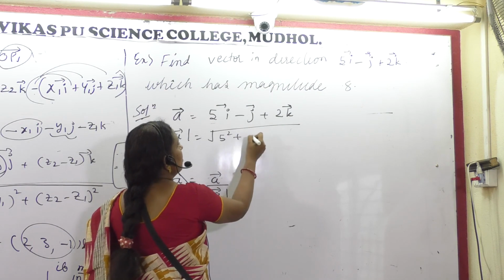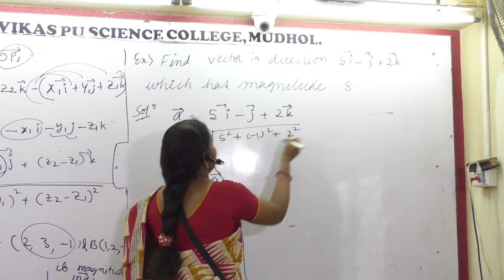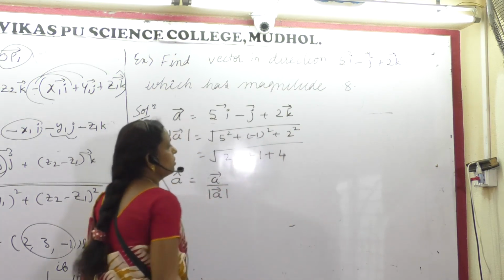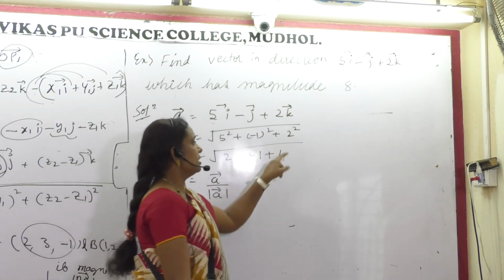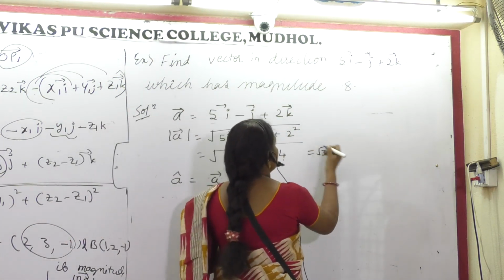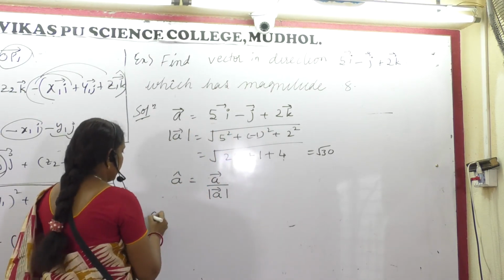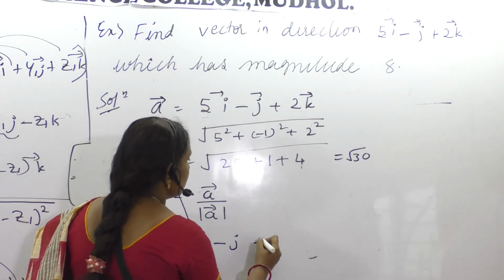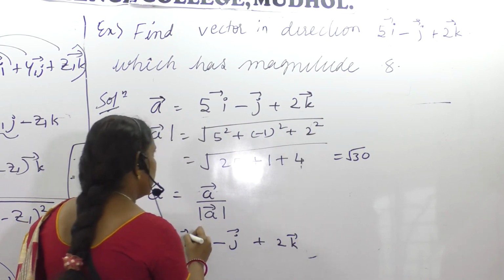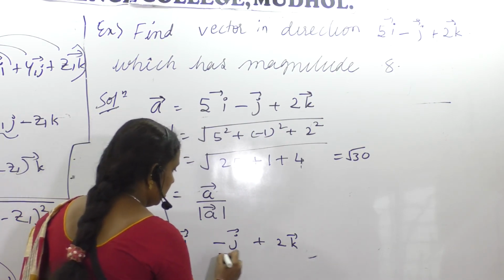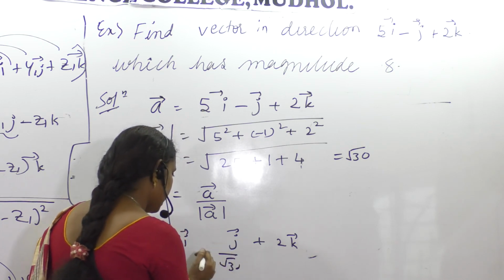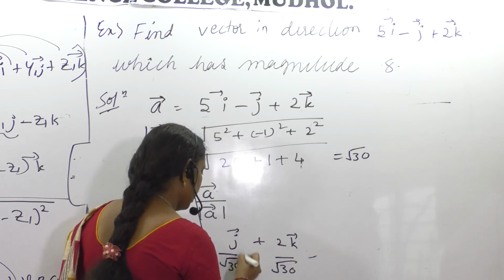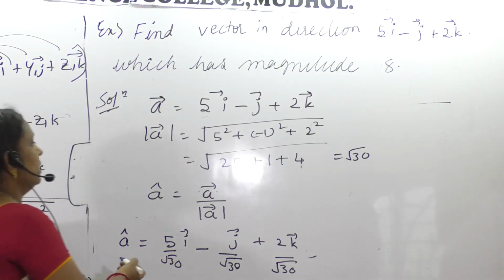5 square, 1 square, 2 square: 25 plus 1 plus 4. 25, 26, plus 4 is root 30. And A cap is equal to 5i minus j plus 2k over root 30. Let me put the minus sign here, then it will be easier to understand. Over root 30. Am I right? Okay, this is what we obtained.